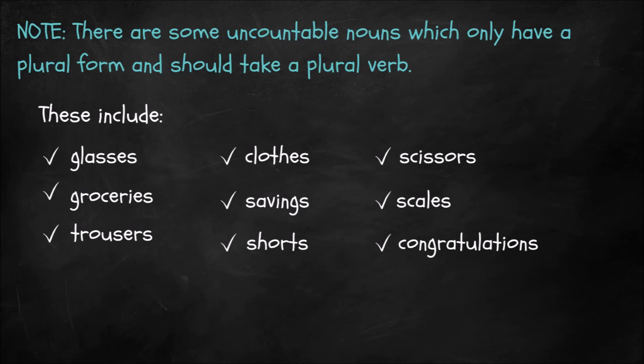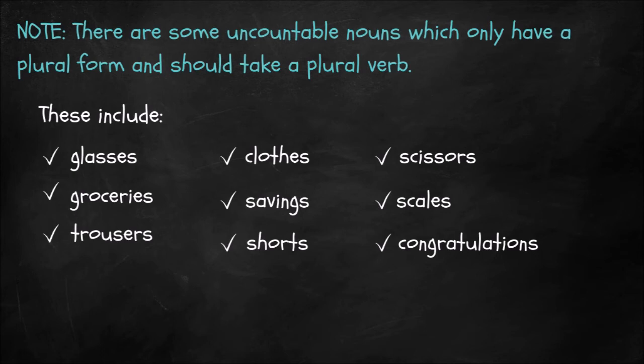Scales. Scales, remember, are what you use to weigh things, either in the kitchen to measure how much something weighs, or in the bathroom if you're weighing yourself. And finally, something like congratulations is also an uncountable noun that is always in the plural.